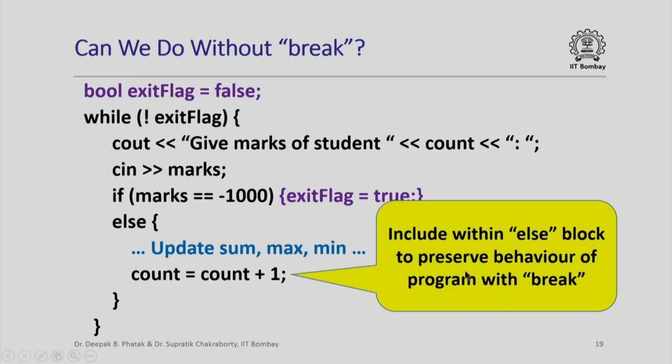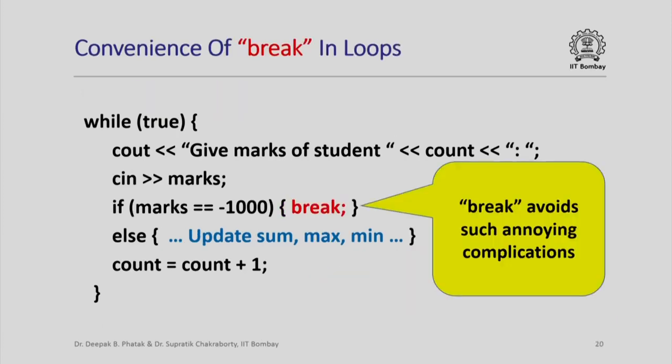So if I want to preserve behavior with respect to the previous code, I have to include it within the else block. And using break provides us the convenience of avoiding such annoying complications of putting code that in any case I want to execute before the next iteration. I can now put this code outside the else block if I use a break statement over here.